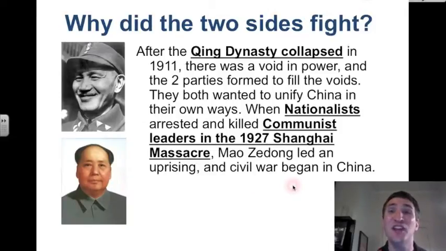Why did the two sides fight? After the Qing dynasty collapsed in 1911, there was a void in power in China, and the two parties formed to fill the void. They both wanted to unify China in their own ways, and when the nationalists arrested and killed communist leaders in the 1927 Shanghai massacre, Mao Zedong led an uprising and civil war began in China.